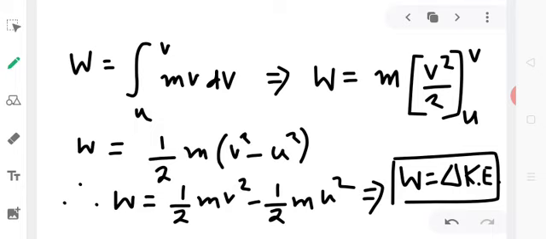The work energy theorem is true for any system of particles in the presence of all types of forces. These forces may be conservative or non-conservative. When we consider a system of particles and the particles exert force on one another, then the change in kinetic energy of the system is equal to the work done on the system by the external as well as internal forces.